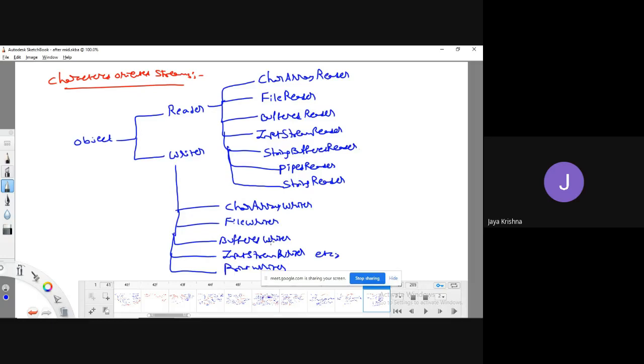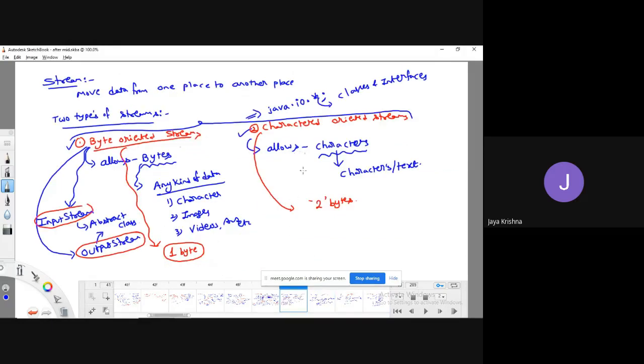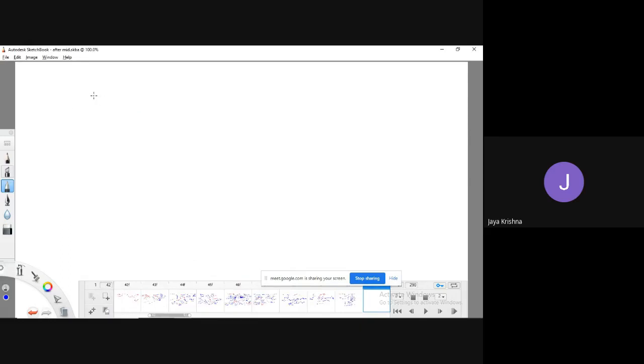So how are we going to identify all the character oriented streams? All the character oriented streams are going to end with either reader or writer. That's it. How much data does each character occupy? 2 bytes of memory. So finally, what I can say is, whatever classes I have shown up to now, each and every class is meant for a specific purpose.